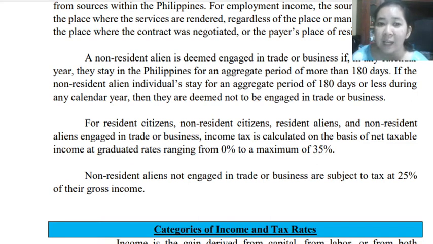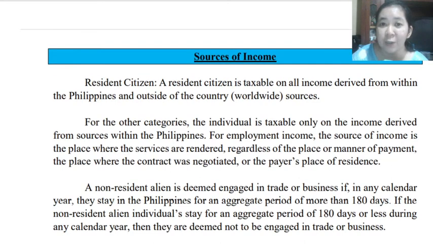While if you are a non-resident alien not engaged in trade or business, your tax is based on the gross income, meaning there are no deductions allowed. Whatever income you derive is subject to 25% income tax. Okay, so those are our rules for the sources of income for the different classifications of income taxpayers.